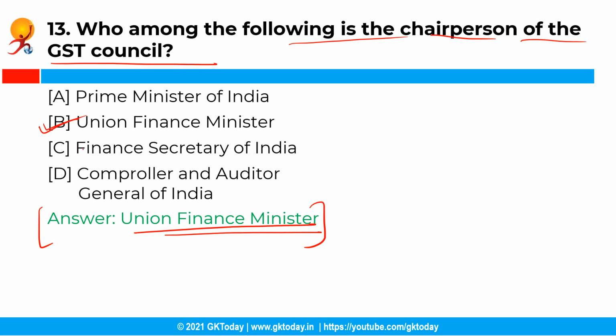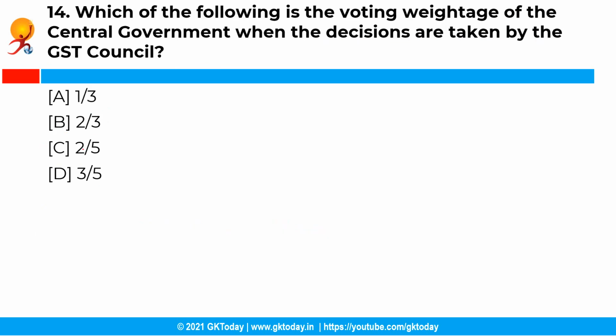Now the next question is, which of the following is the voting weightage of the central government when the decisions are taken by the GST Council? So you have the following options and the correct answer is option A, that is 1/3.